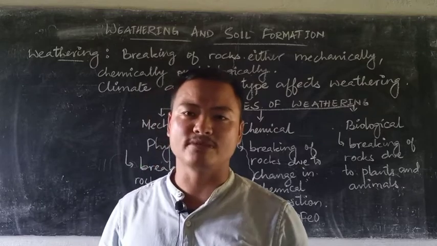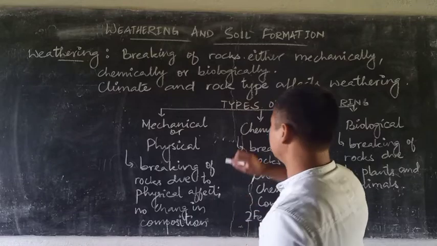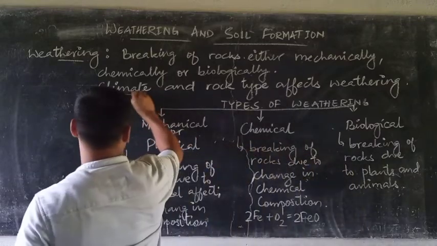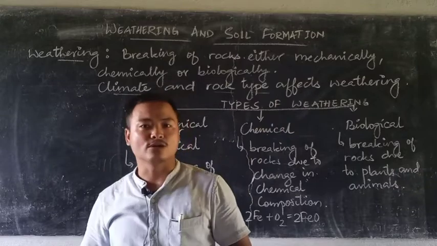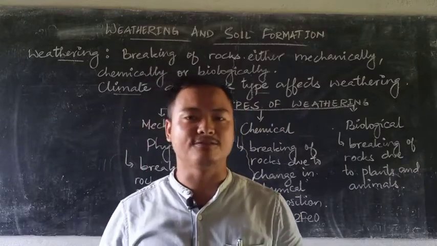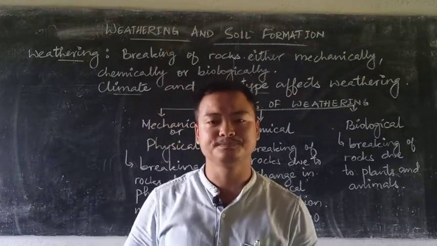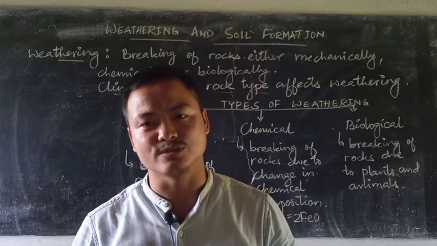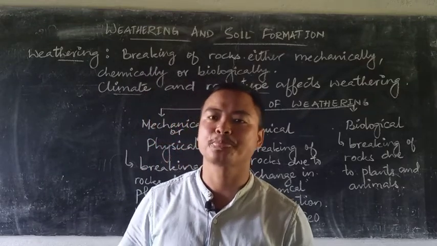But the two most common things that we try to understand about how rock breaks are climate and rock type. The breaking of rocks depends on the type of rock it is and the outside physical factor, that is the climate. So these two factors most importantly govern the breaking of rocks.